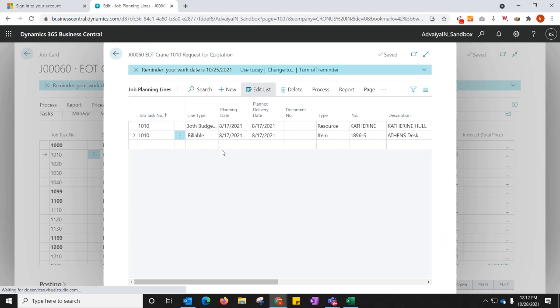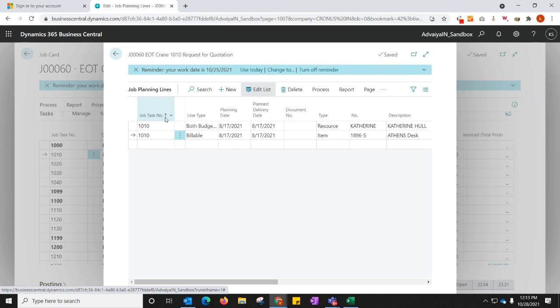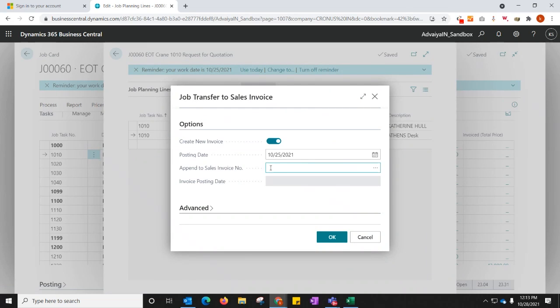Whatever efforts a resource puts into that particular project will be invoiced to the customer. If it's a budgeted thing, I have some assets with me, so I can mark them as budgeted. You can see I have marked Catherine as a resource for this particular task, and I'll process this. I'll create a sales invoice for this particular thing.